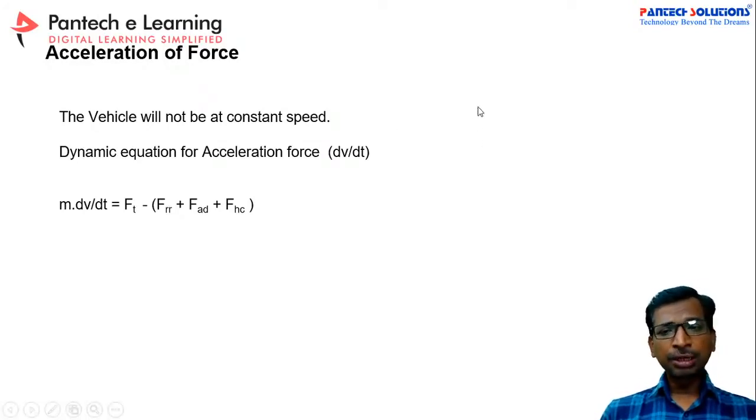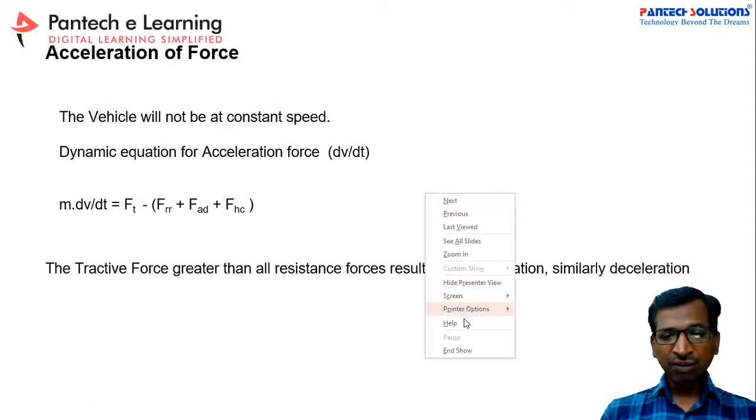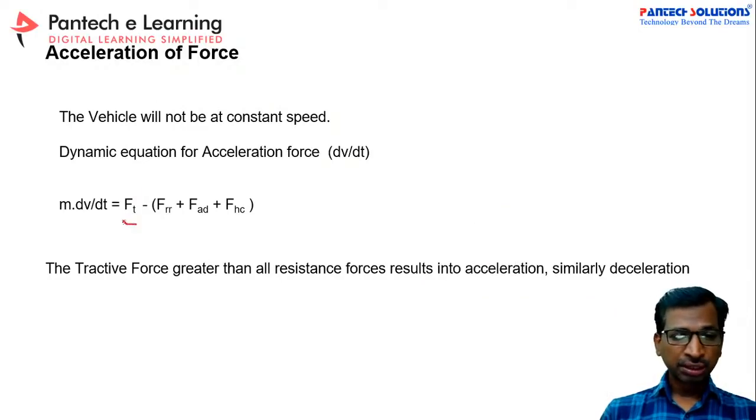As we know, the power P of the vehicle is the total tractive force times velocity. So now the point is, if you apply the motor power, with the help of the Excel sheet we can calculate the total tractive force, right?